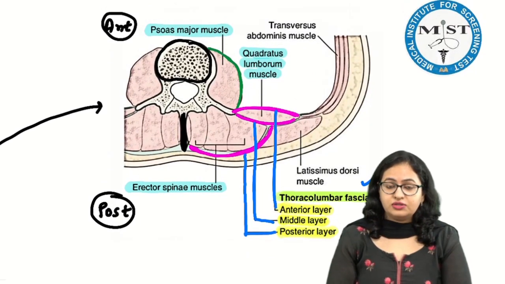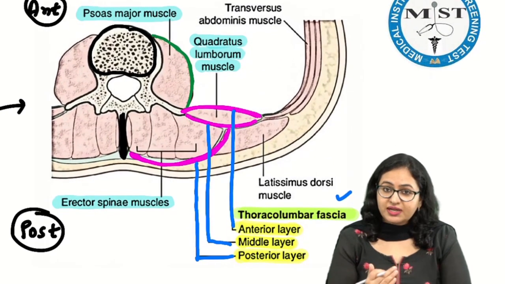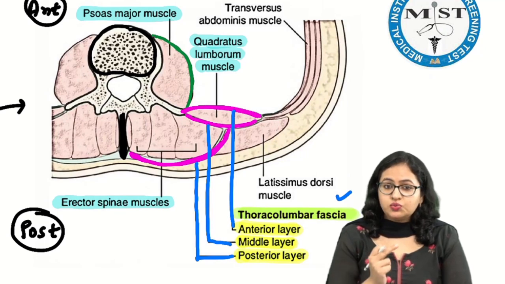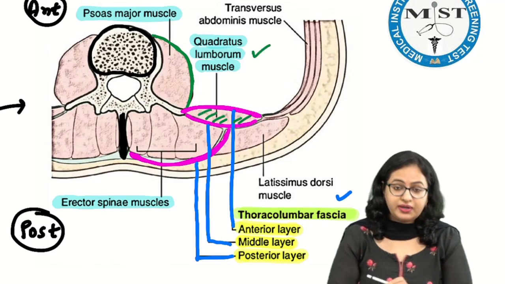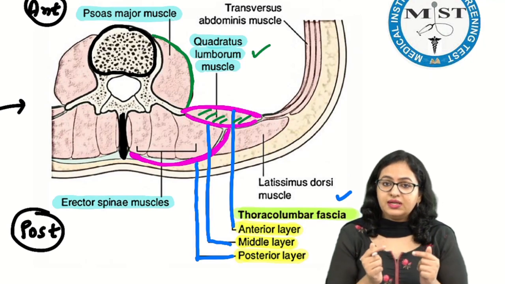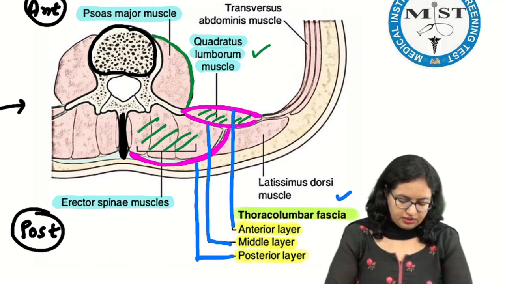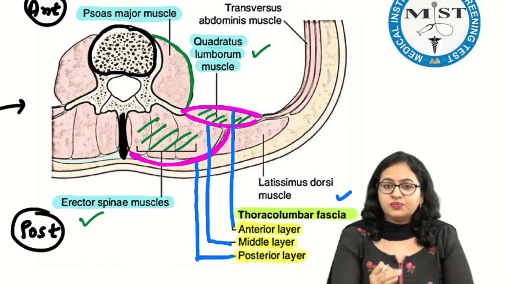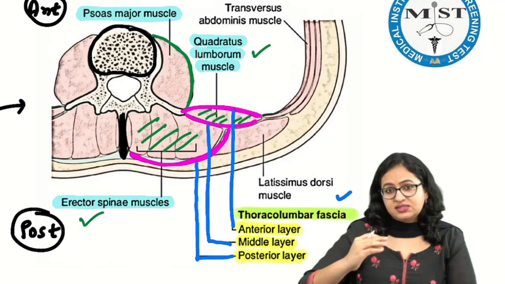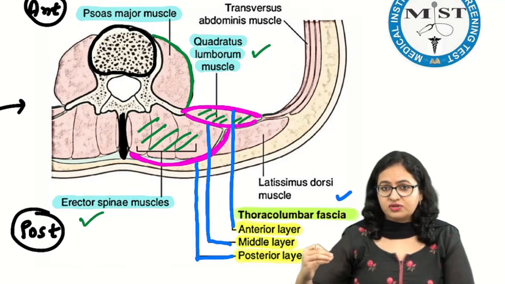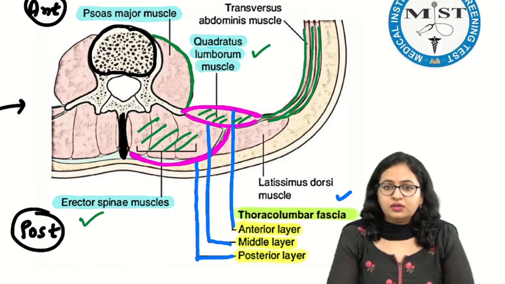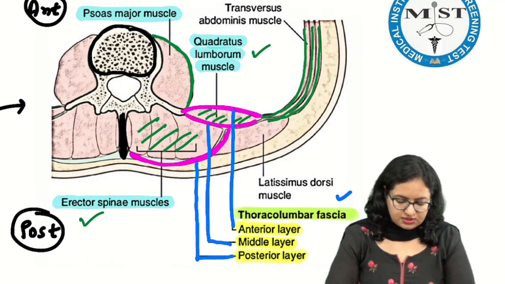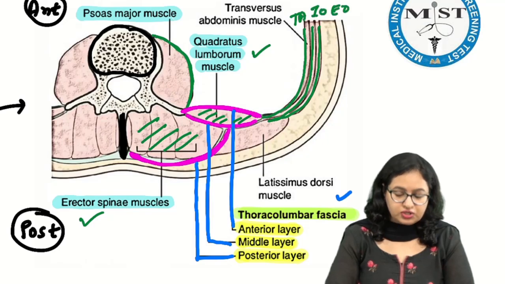Now what are the muscles which are lying between these layers? Between the anterior and the middle layer, the muscle we have over here is the quadratus lumborum. The muscle which is present between the middle and the posterior layer is the erector spinae muscle. So these are the muscles which are enclosed, and the anterior and the middle layer merge on the lateral aspect. Over here you have the attachment of the muscles: the transversus abdominis, then the internal oblique, then the external oblique.